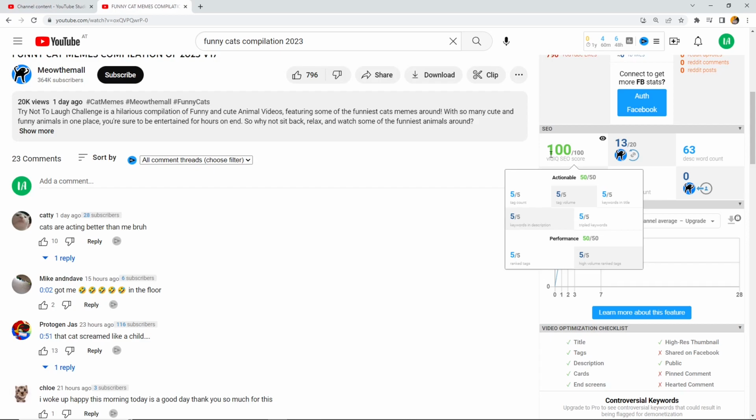And the other part is the performance. So ranked tags and high volume ranked tags. For that, of course, you need to rank also with these tags. If you only have them, that's good, 50%. If you then also rank there, it's even better, then you can get up to 100%.